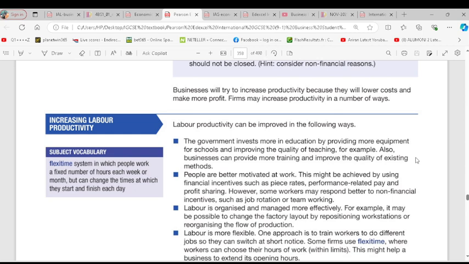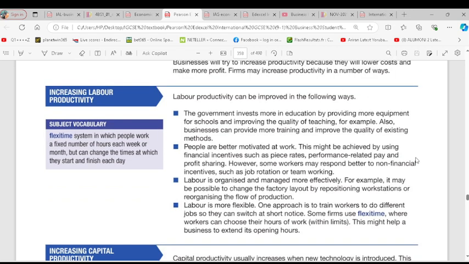So, how can firms improve labor productivity? Ways in which labor productivity can be improved. Number one, the government invests more in education by providing more equipment for schools and improving the quality of teaching. So the first way to improve productivity is through education.